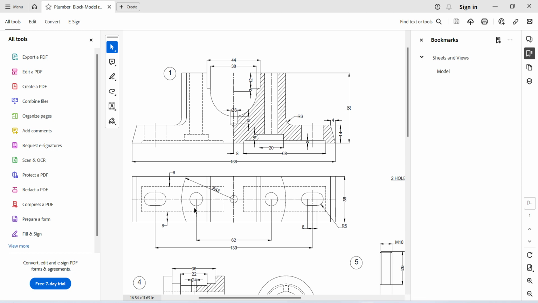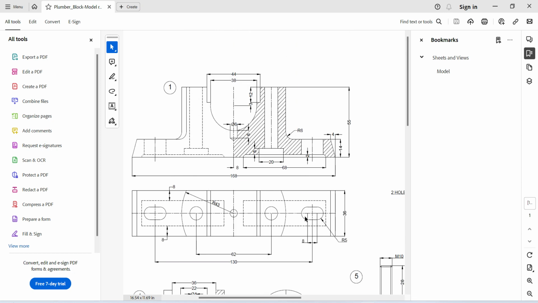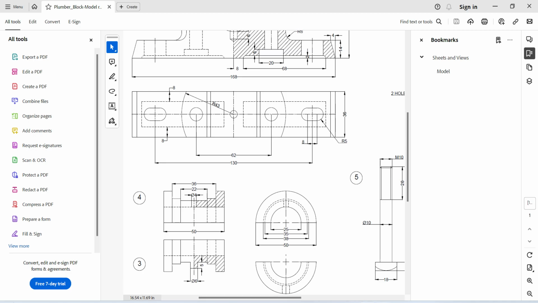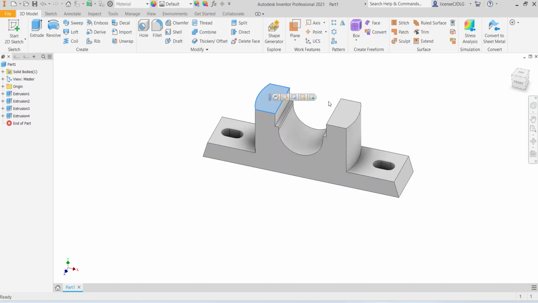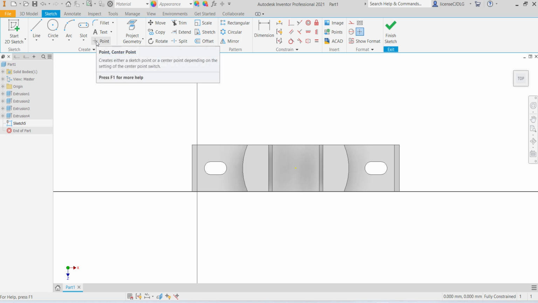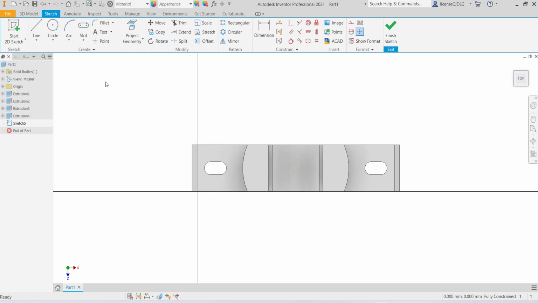Now I will create these 2 holes. The hole's diameter is 10.5 mm and pitch is 62 mm. Select this surface, sketch. So you can do in 2 methods. You can create point, then we can do hole, or we can do direct circle through hole.